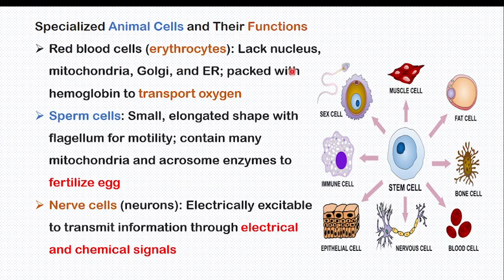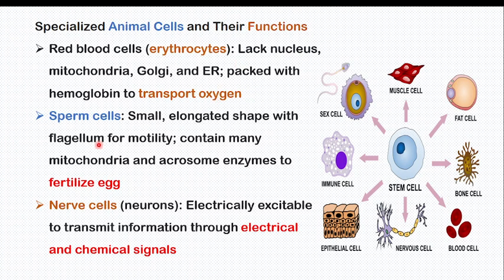How red blood cells are adapted to do their function. Number one, they lack a nucleus, mitochondria, and other organelles so that they can pack enough hemoglobin to transport oxygen. This hemoglobin's function is to transport oxygen. It means if there were organelles in these red blood cells, there would not be enough space for hemoglobin to transport oxygen.